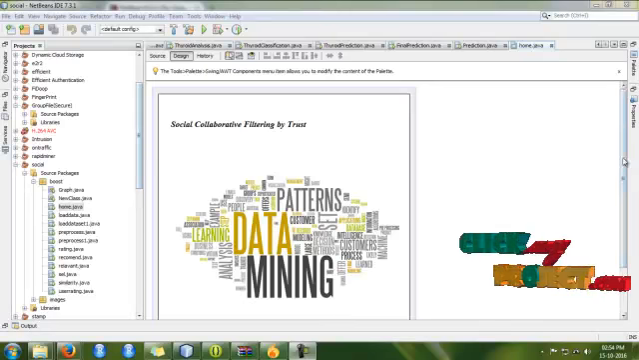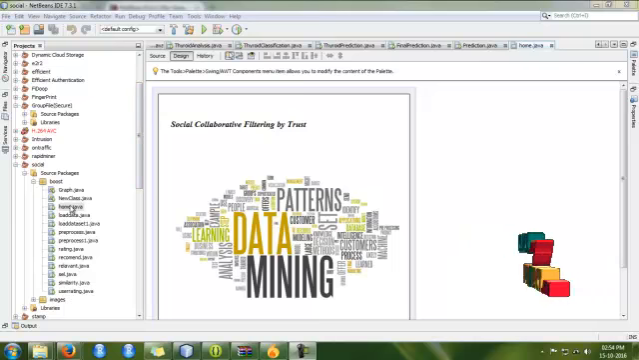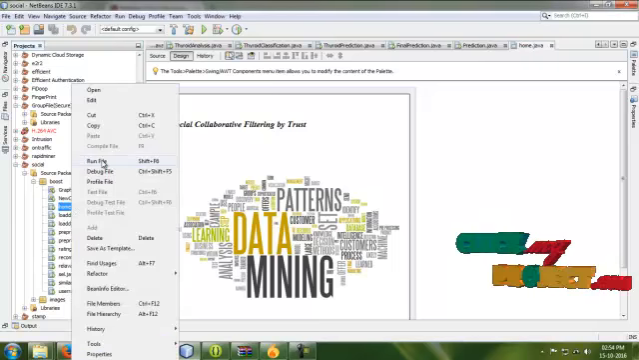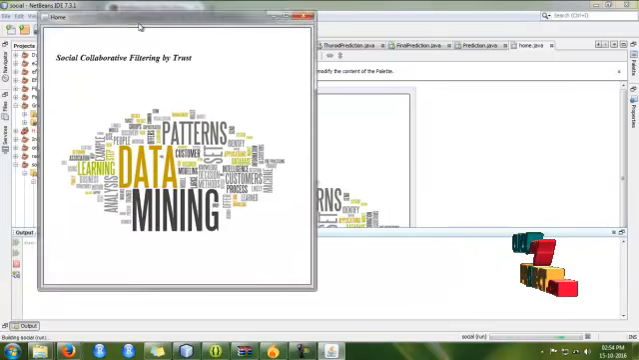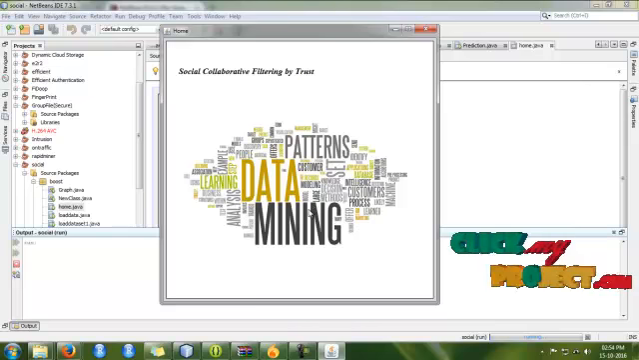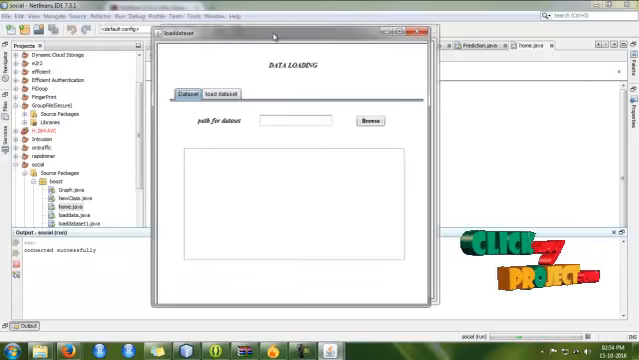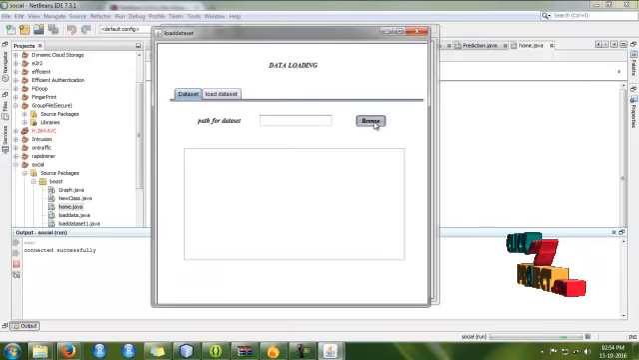Our project demo for social collaborative filtering by trust. Let's start our demo. First, click on home.java, right click on it and click on run file. This is our home page. Click anywhere on the home page. After that, click on browse.